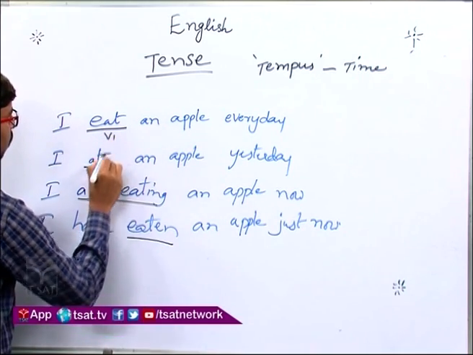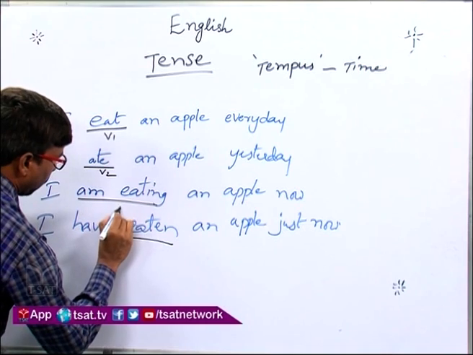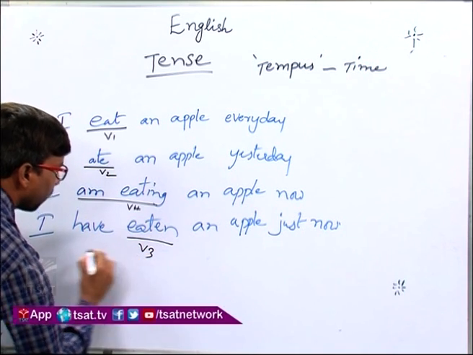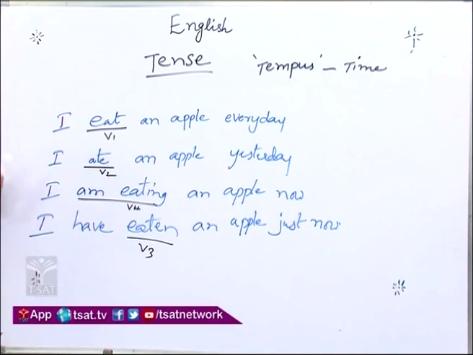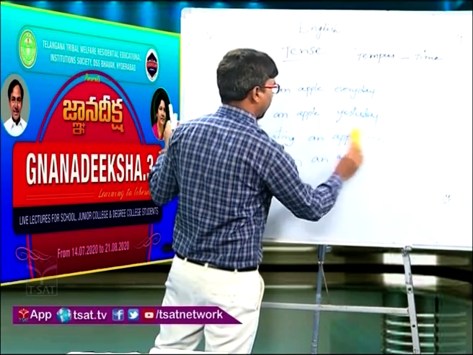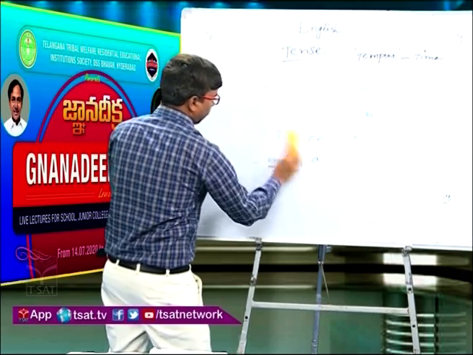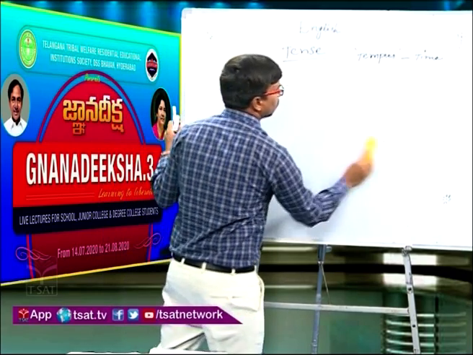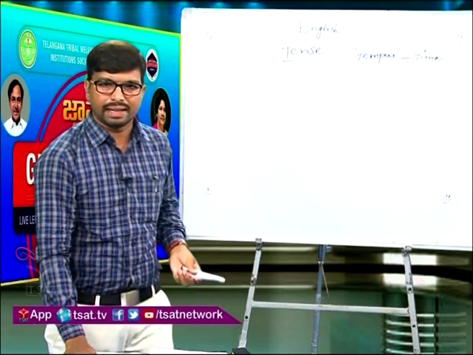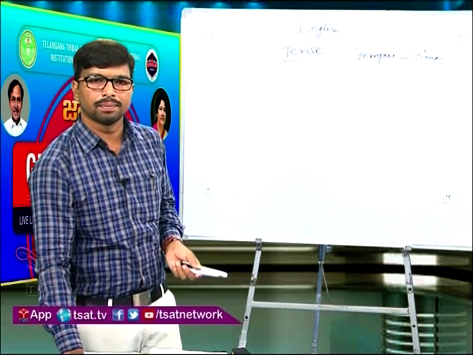So, if you observe these 4 examples, the verb will change like this. This is the base verb or V1, this is V2, this is V4 or present participle, and this is V3. So, if you observe these 4 sentences, we can understand how the verb plays a vital role in every sentence. So, let us go through each tense in detail. Look at the slide.